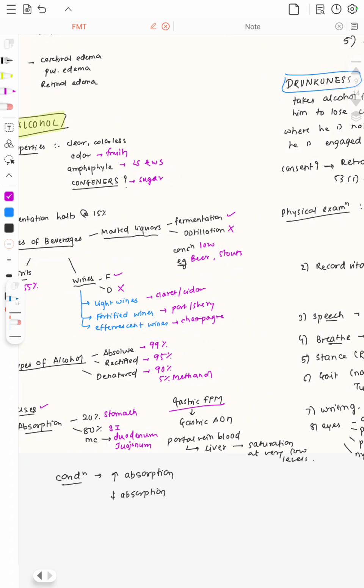Then decrease in absorption of alcohol. It is seen when it is taken with soda, with a fatty diet, or when a protein rich diet has been taken earlier. There is also a decrease in absorption when it is taken with cold ice cubes. Then, very important, in surgeries like gastrectomy and vagotomy, there is an increased absorption of alcohol seen.